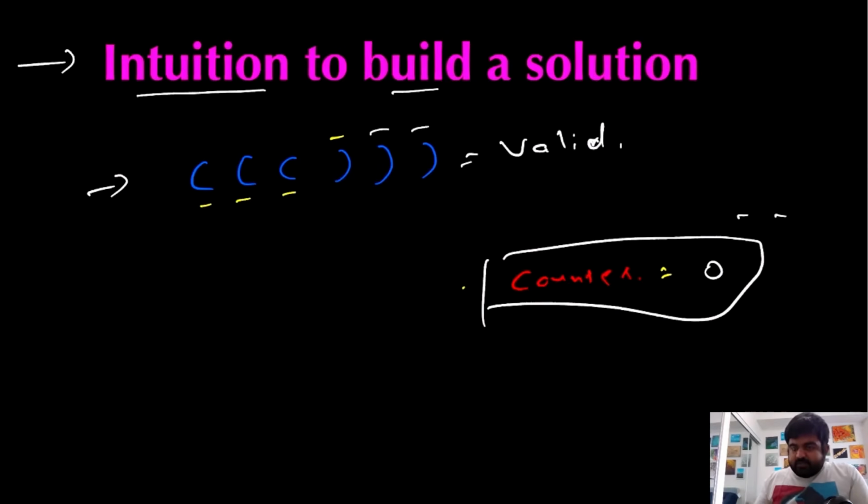So this is one way to identify a solution, but in this case the complexity is very simple. Why? Because we are only using one kind of opening and closing brackets. In our original problem we are told that there are three different kinds of opening and closing brackets, and we will have to keep track of them. Also we need to keep track of the order in which they were opened and closed, and that order also has to be maintained. So it is not as simple as creating three different counters, one for each type, and then seeing at the end whether each value is 0 or not. We also have to keep track of the order they were opened in and closed in.